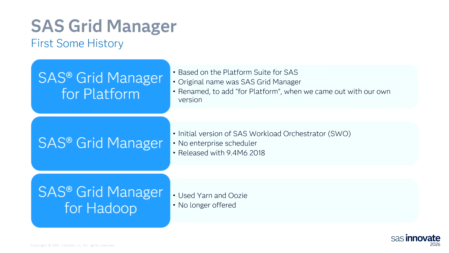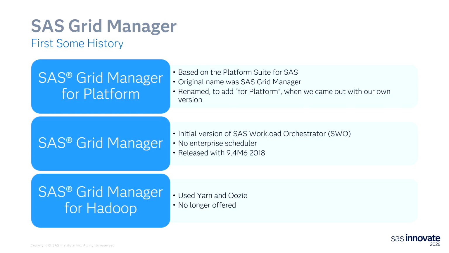The SAS Grid Manager was released with 9.4M6 all the way back in 2018. So it's been around for a little bit, SAS Workload Orchestrator. That was the first version of it on SAS 9, and that became the workload management that we're going to be talking about for VIA.